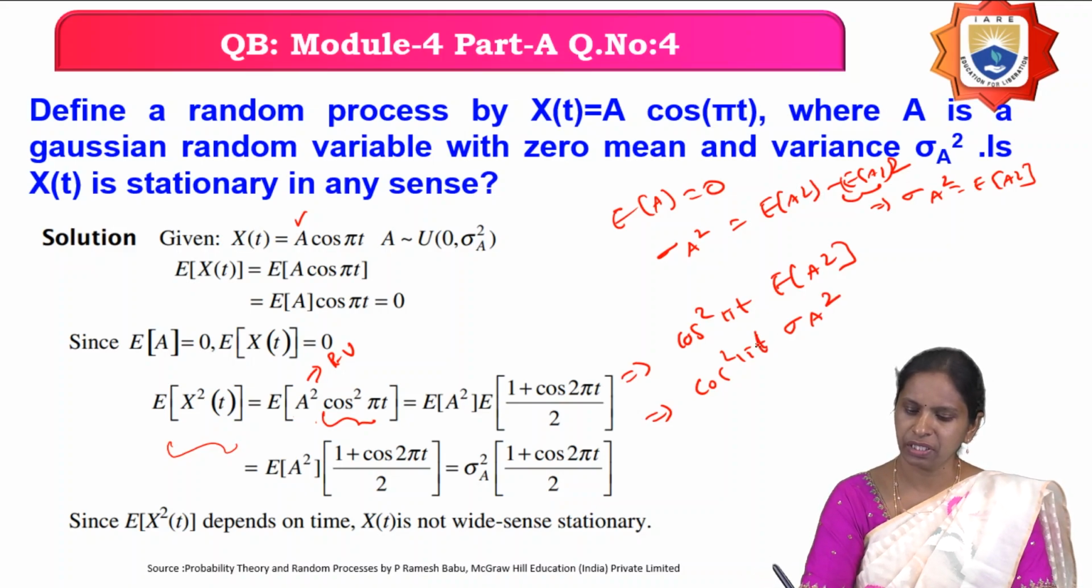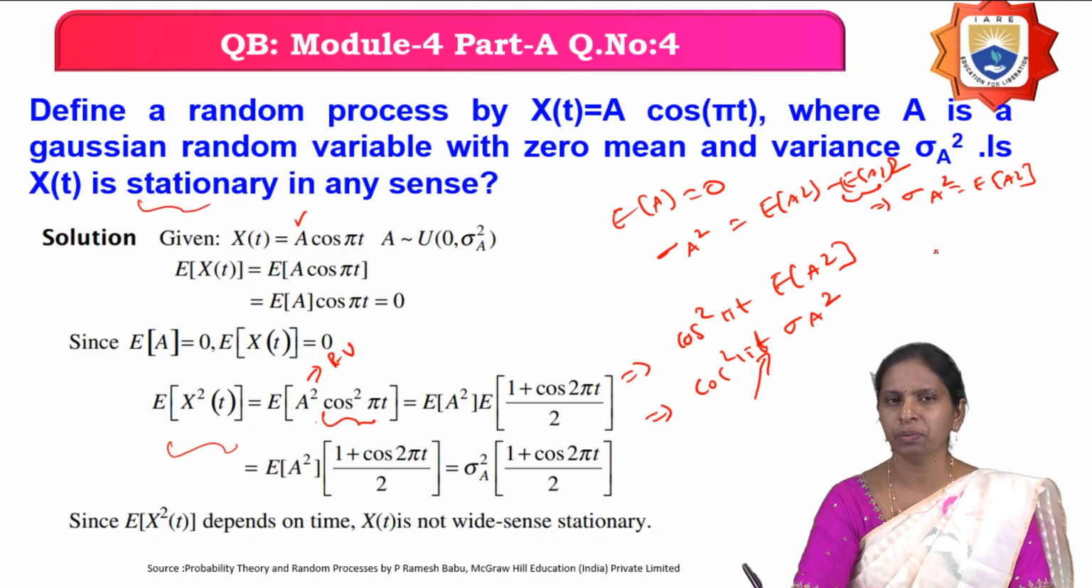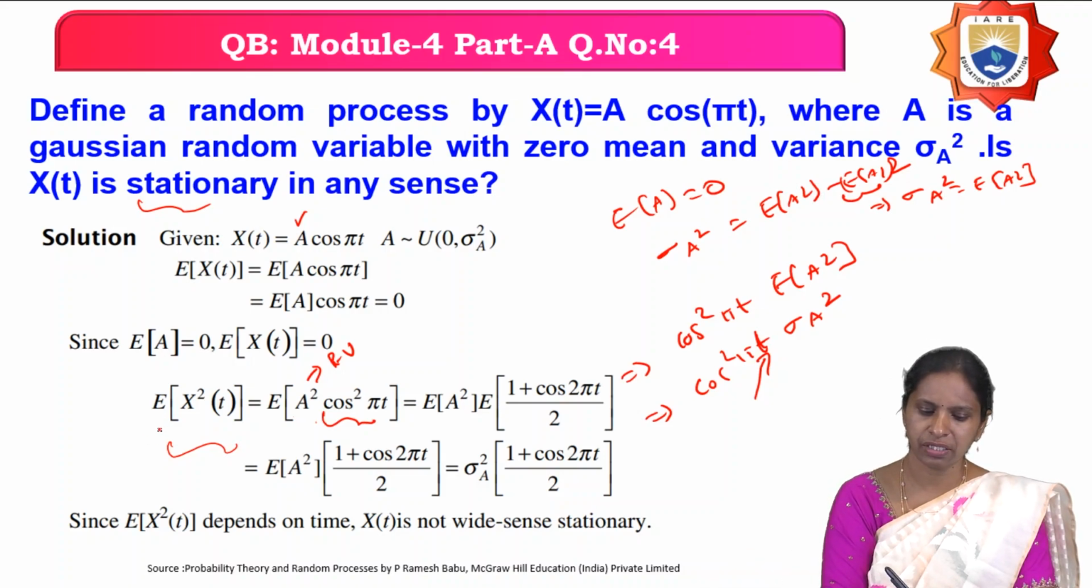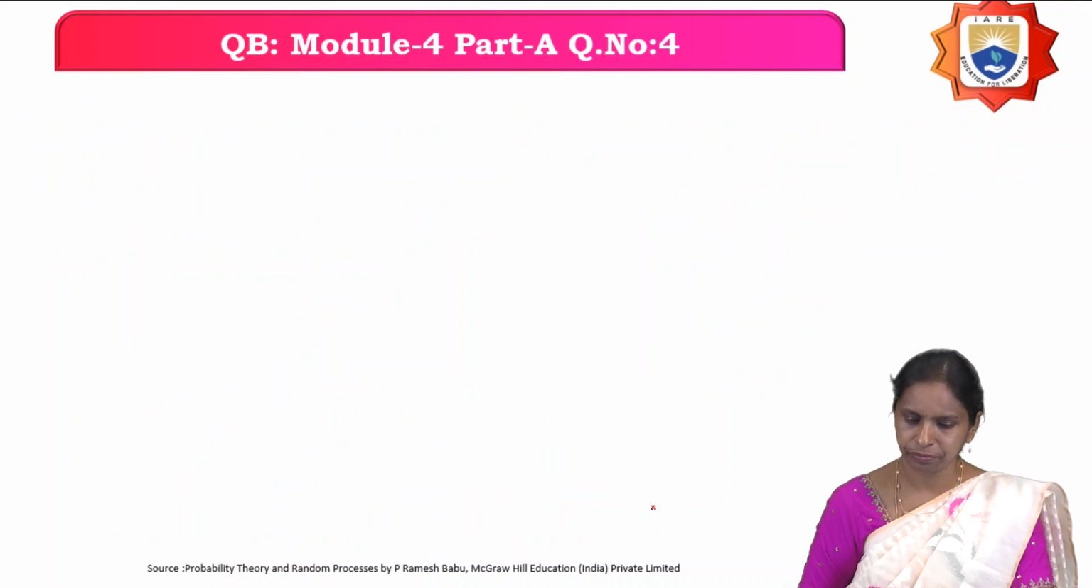But if you observe, this is depending upon the value of t. It should be constant actually, but it's depending upon t. So what is a stationary random process? A random process is stationary if its nth order density function does not change with time, or if all its statistical properties do not change with time. But here, this statistical property, the mean square of the random process, is a function of t, so you can say that it is not a stationary random process.